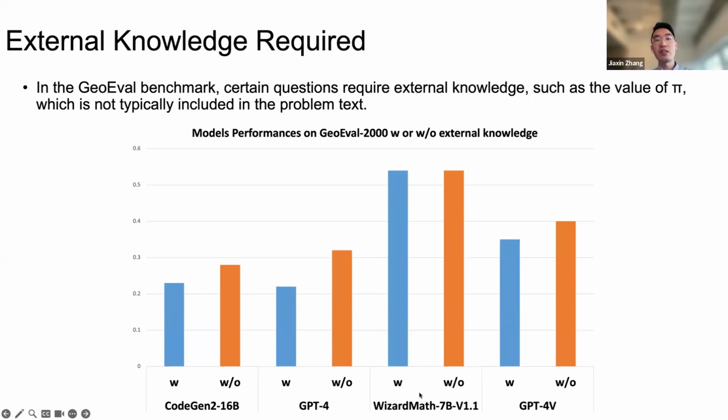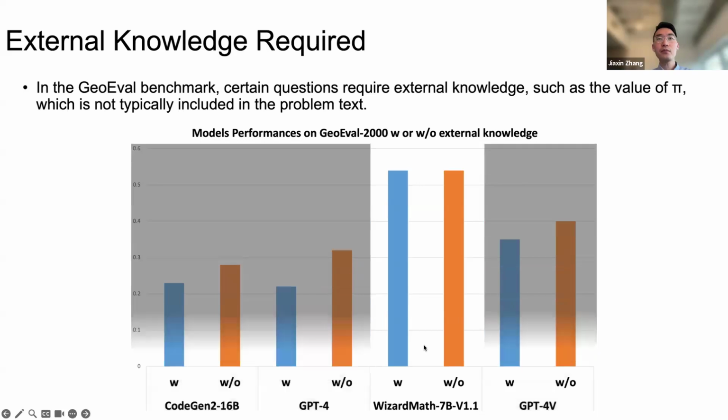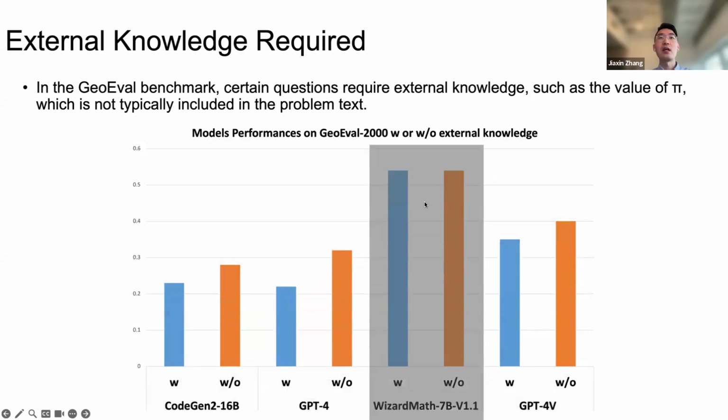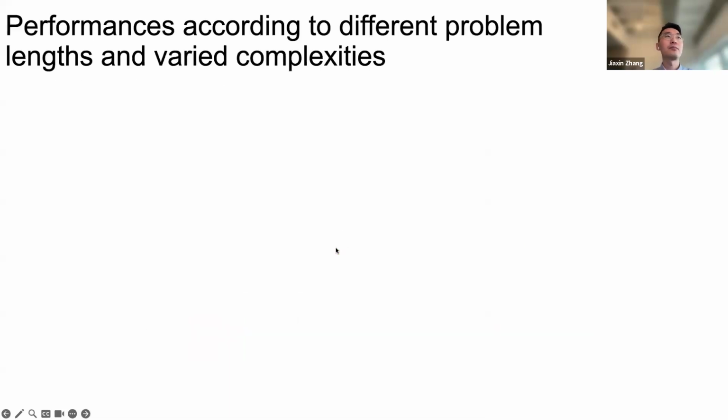For WizardMath, performance is quite similar on both kinds of problems. This is reasonable because WizardMath is pre-trained on a mathematical corpus, so it should contain more external knowledge in the mathematical domain compared to models pre-trained on general corpora.